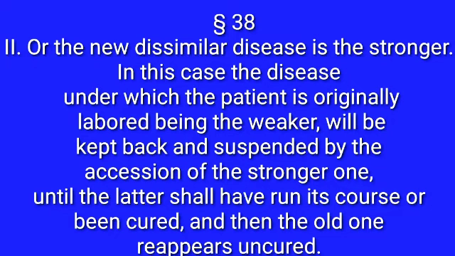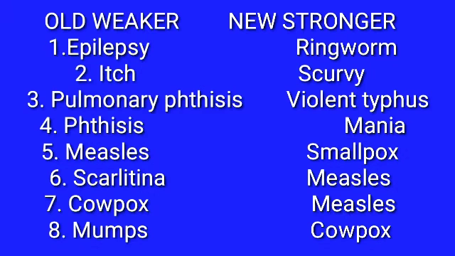Okay, so what happened? The new disease temporarily suspends the old one. It is only temporarily suspending or temporarily suppressing the old one. So now the new disease manifestation is present in that organism. After that, when the new disease runs its course, when it leaves the body or maybe is cured sometimes automatically, then the old, uncured and unaltered disease condition comes up. Clear? Here also Hahnemann has given the examples.